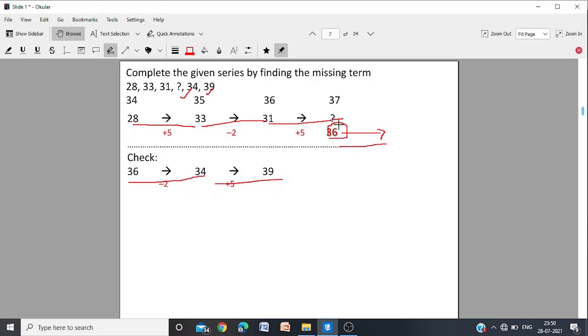The sequence we get is plus 5, minus 2, plus 5, minus 2, plus 5, minus 2. So plus 5 will give you 36. So 36 is the correct answer.